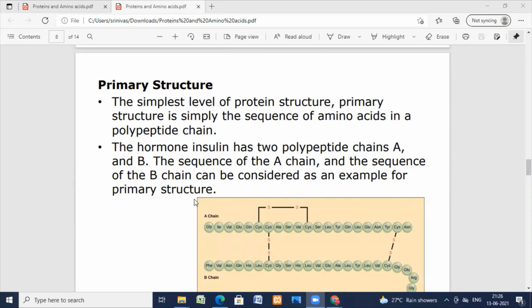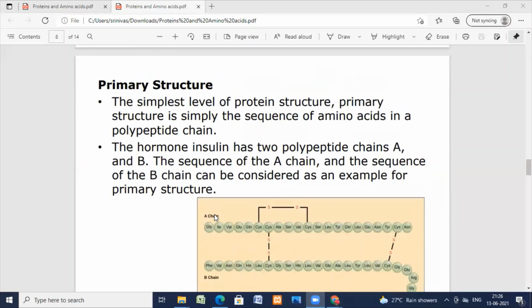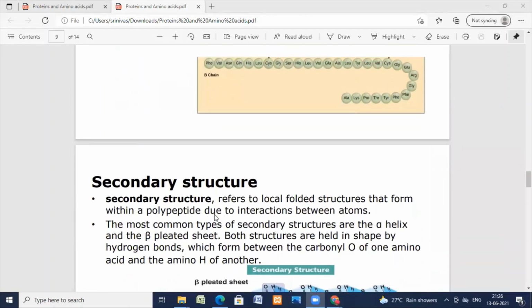Protein structure is complex. The protein structure is made of 3 steps. The sequence of amino acids in a protein indicates the primary structure. The amino acids are arranged in a regular sequence which repeats itself. You can see here, they get repeated. This forms the alpha helical structure, and from the primary structure we get the secondary structure.